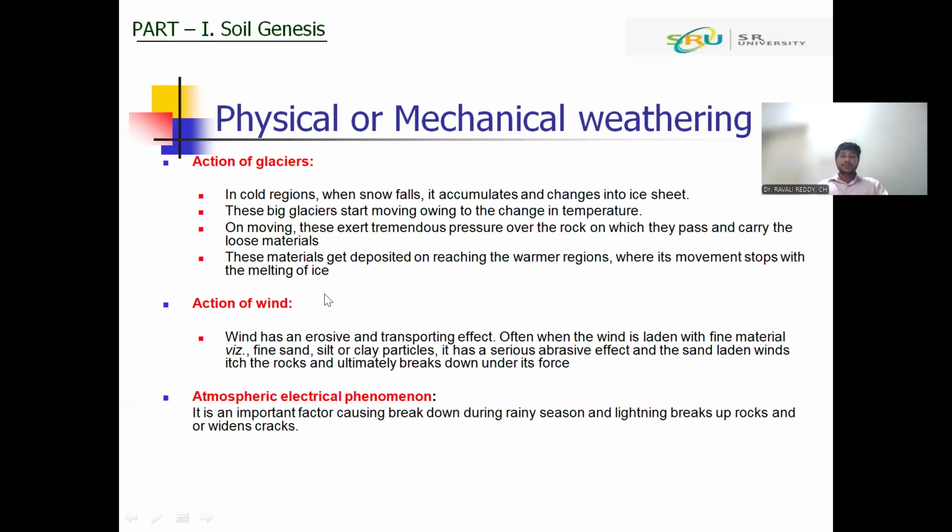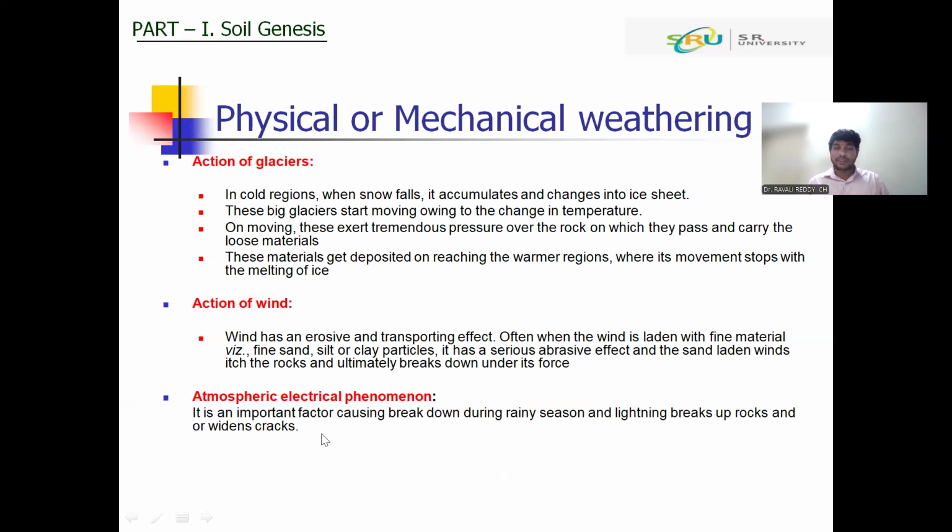Next one is the wind. Wind moves from one place to another place. It will also carry different sizes of particles, which show an abrasive effect on the rocks, and rocks will ultimately break down into small particles. This is most active in the desert area, where in India the wind acts on the Aravalli mountain range and the soil will develop.